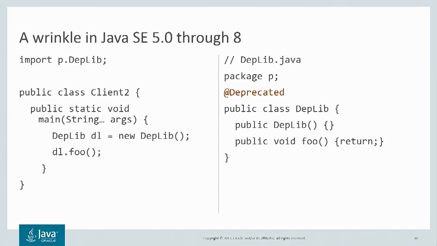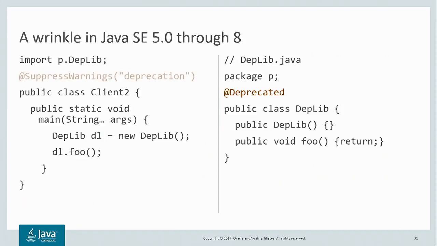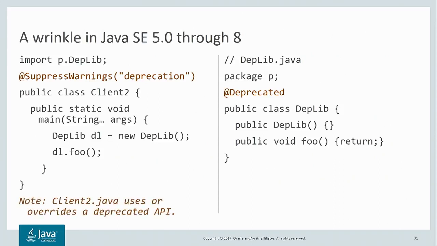and you want to suppress the warnings from the annotations because you get the warning message here and you want to get rid of that. So you might think, all right, at the top of the class, I'll suppress the deprecation warnings and I won't have to do anything else. However, when you compile this code, you find you still get the deprecation warning. So what's going on here?